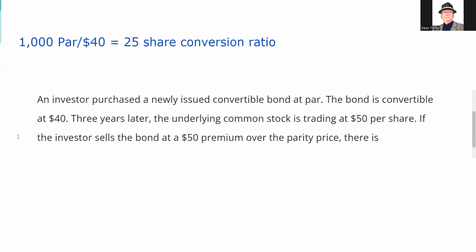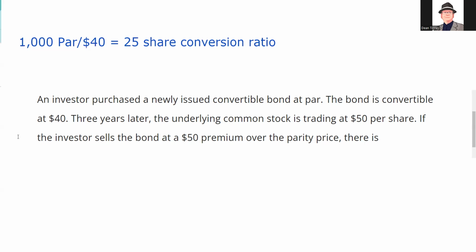First thing is, when we get the conversion price, we need to establish the conversion ratio. I joke. Whenever I get a question and it says conversion price, I go, bastards. I need the conversion ratio. That's based on par. So we take par, 1,000 if it's a bond, 100 if it's a preferred stock. We divide by the conversion price. Now we're back in business. We have the conversion ratio.